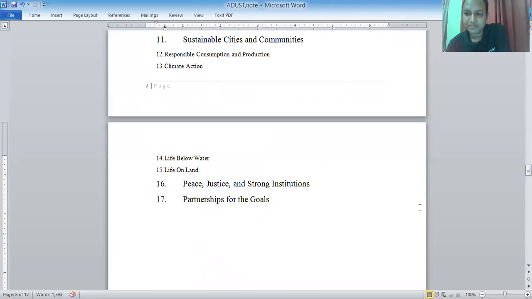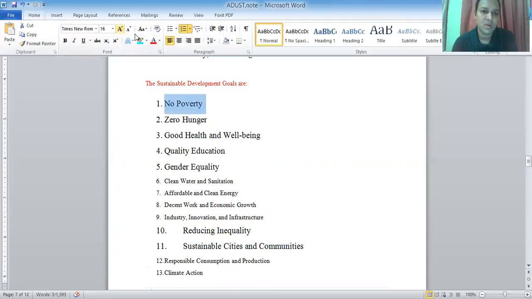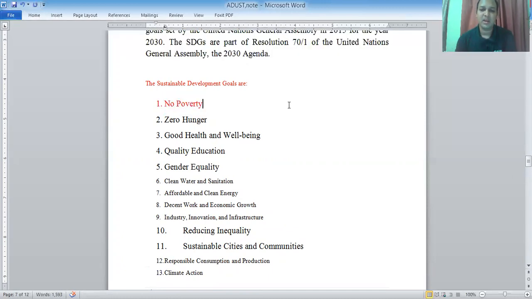So those points need to be discussed, need to be analyzed, and which kind of goal is most important. Here I am going to discuss only those highlighted issues. So first of all, no poverty. Here you can see that I am going to make it another color. No poverty is very much important. In my lecture, no poverty is written in red color. I'm going to make it clear to you.